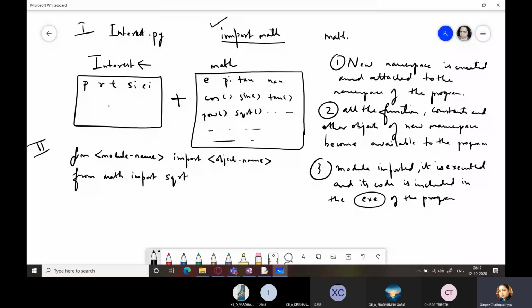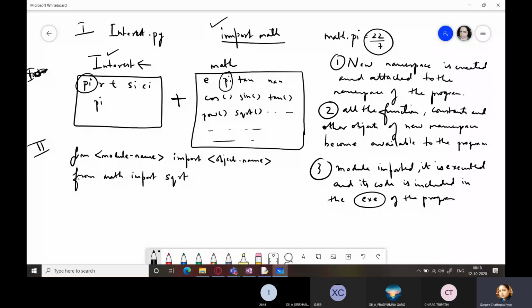So still that qualification will be used. It is quite possible that in your program, suppose you named principal as PI. Now we also have a pi in math. So how will you refer? Math.pi will refer to the value of pi, which is expressed in float. Whereas this pi you don't have to write interest.pi, as simple pi, right? When you write only pi, it means the pi belonging to your program's namespace, and when you write math.pi or module name.pi, it means it belongs to the imported module.